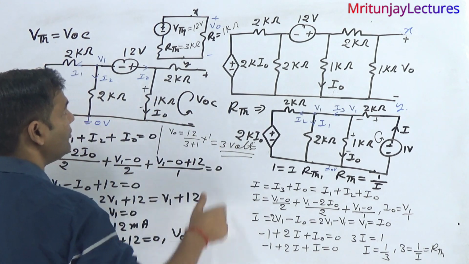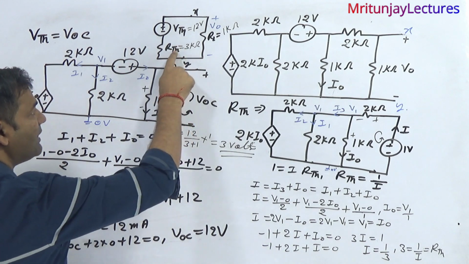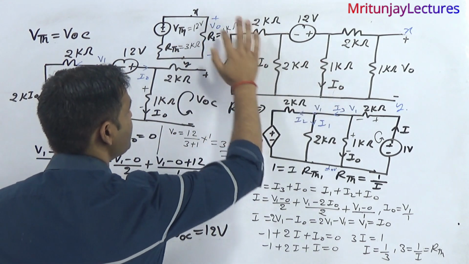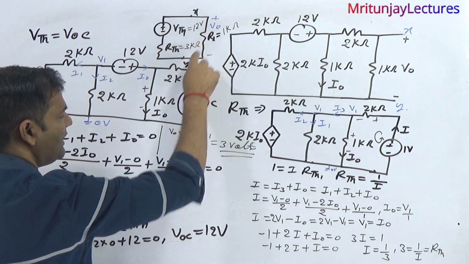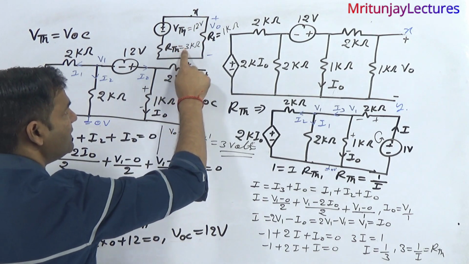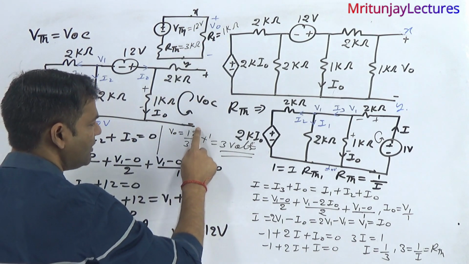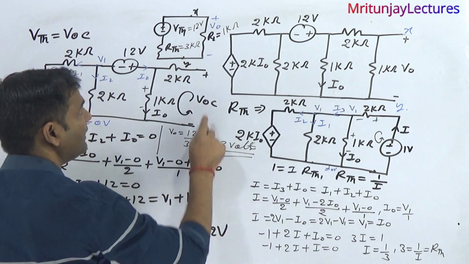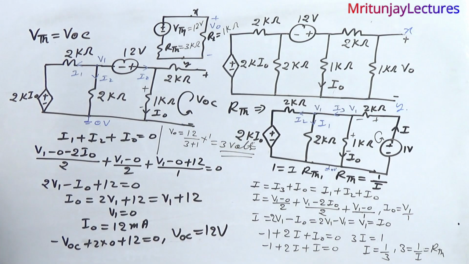After that, put these values here. VTH means the open circuit voltage, and RTH is also put, and the load resistance is connected here. Apply the voltage divider rule: 12 divided by 3 plus 1, that is 4. So 12 divided by 4 is 3, and multiplied by 1, you have 3 volt as the final answer.